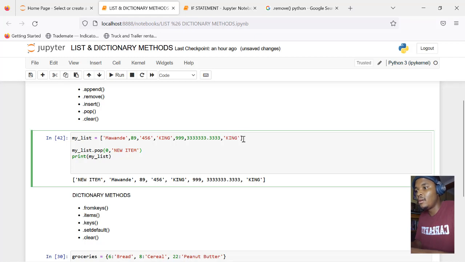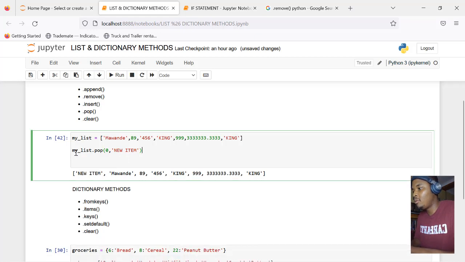Pop. Pop will return to you the last element of a list. This becomes very, very important when we start to build applications. I think we did talk about pop in the previous video, but typically what you'll see people do with pop is they'll say something like popped item equals mylist.pop, and pop doesn't take any arguments.